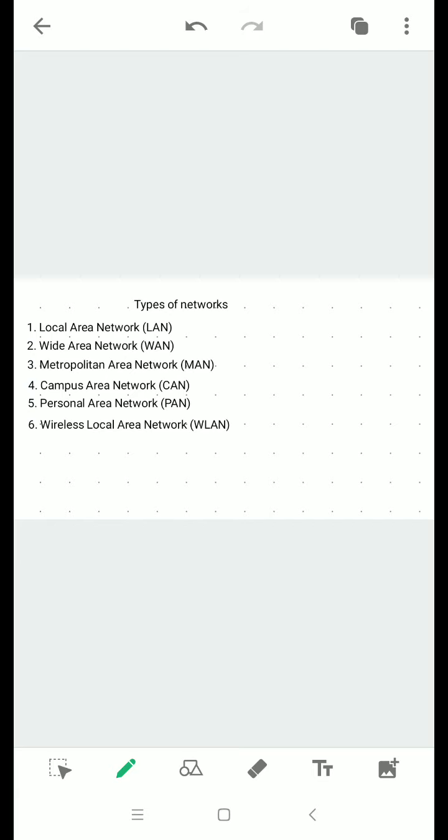Next is wireless local area network. It means it connects the computers without the use of wires or cables. For example, the most common example is Wi-Fi, wireless fidelity, also called Wi-Fi in short. This allows us to connect mobile devices or laptops and PCs and smartphones nowadays without the use of wires or cables. That is wireless LAN. This LAN, local area network, is replaced with wireless local area network with the advancement of technology.